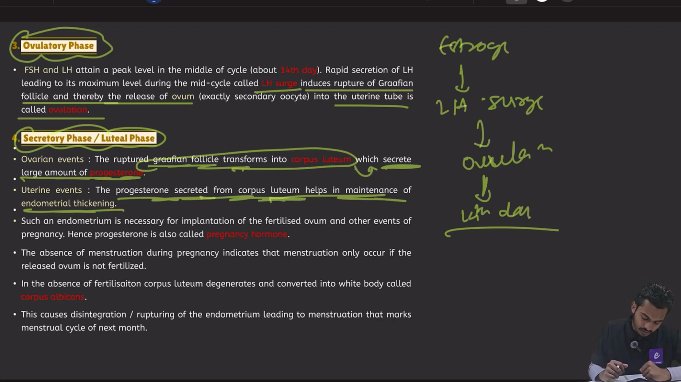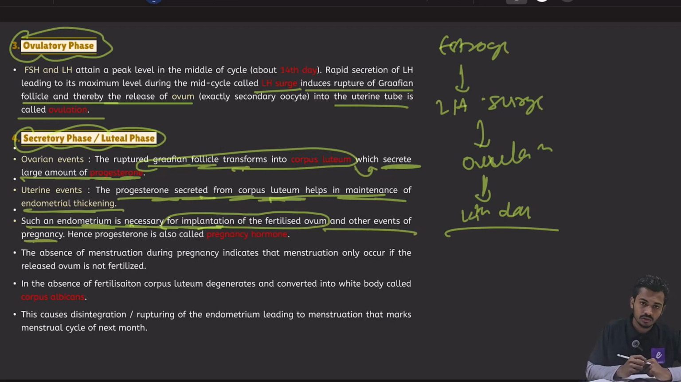right. Now what will happen? Such an endometrium is necessary. तो ये thick endometrium is very important. क्यों important है? It is necessary for implantation of fertilized ovum. तो मैंने आपको बताया था, right? And the events of pregnancy. तो सारी pregnancy, development of fetus, development of embryo, ये सब होता है after implantation in the endometrium. So endometrium is very very important, right? Therefore progesterone is called as pregnancy hormone.